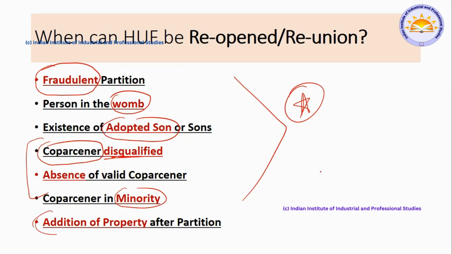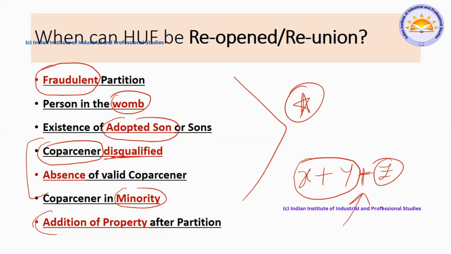Suppose partition happened with respect to X property plus Y property, and no one knew about another property, that is Z property, which existed, an ancestral property. After dividing X and Y property, they found that there was some other property, Z, that is ancestral property. In order to get their share, they can come back and reunite.